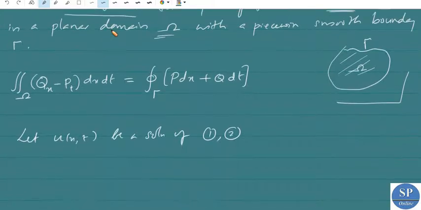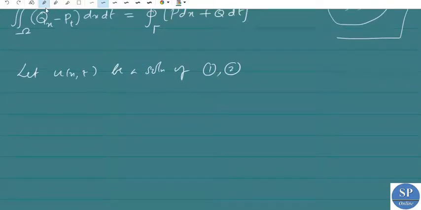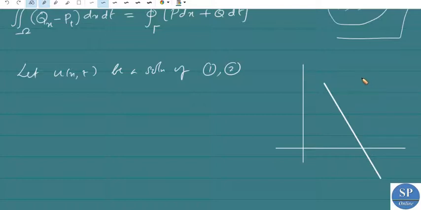Suppose this is the t axis and this is the x axis. We already discussed that. Let this point be x naught, t naught.